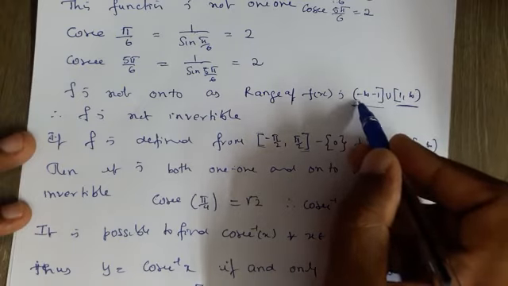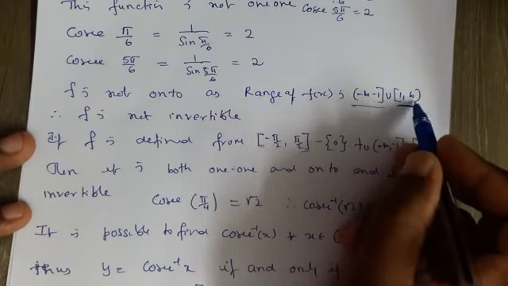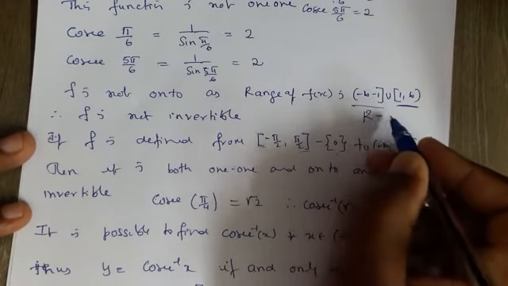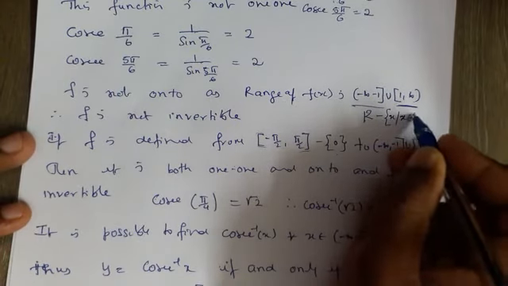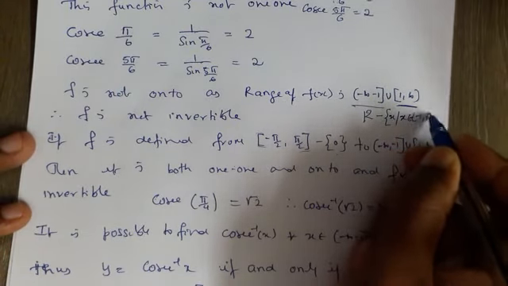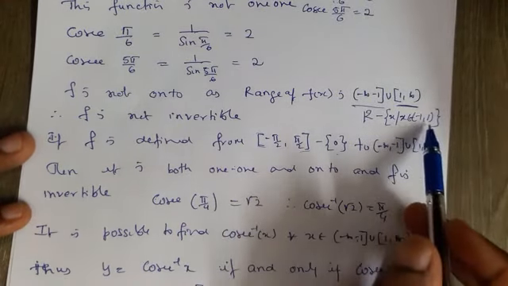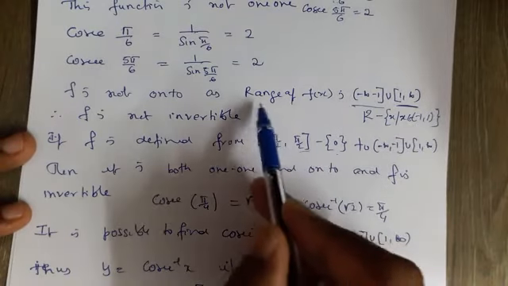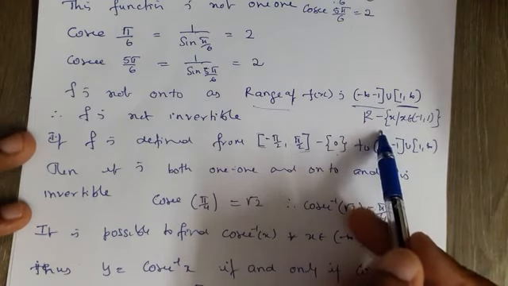You can write it as minus infinity to minus 1 union 1 to infinity, or even R minus the set of x such that x belongs to the open interval minus 1 to 1. Both are the same. All real numbers excluding the elements between minus 1 and plus 1. If you take the range as this, then the function will become onto.